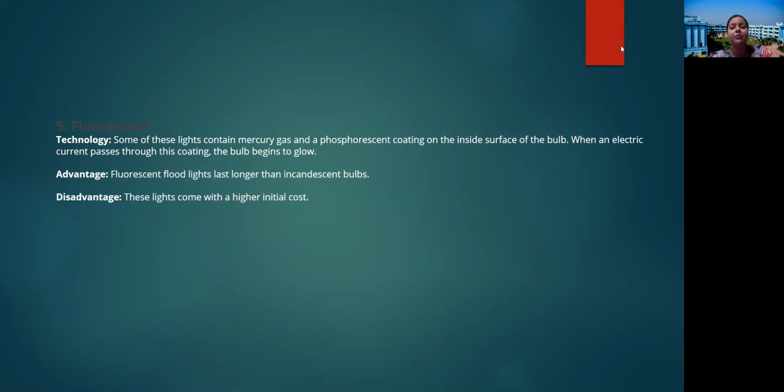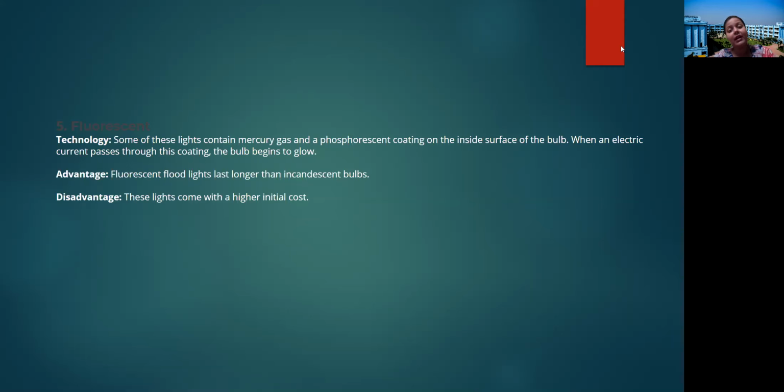Now come to the semester point of view. Floodlighting can itself come as a question. Besides that, these particular lamps like sodium vapor lamp, halogen lamp, fluorescent lamp may also come as a short note. Okay, so this type of question can be covered from this portion.